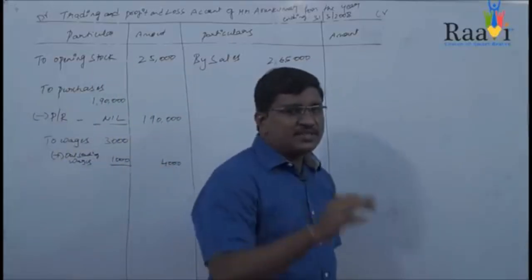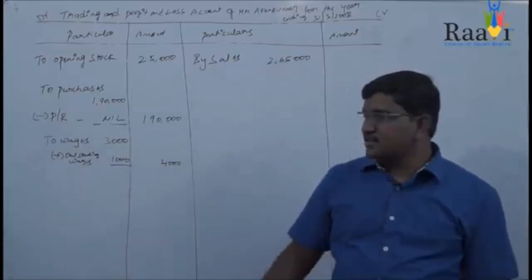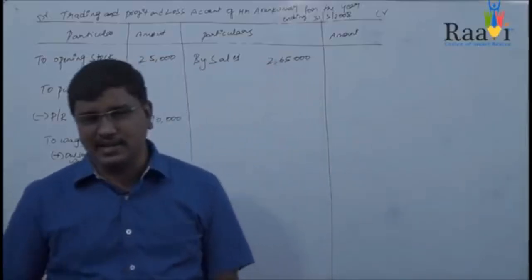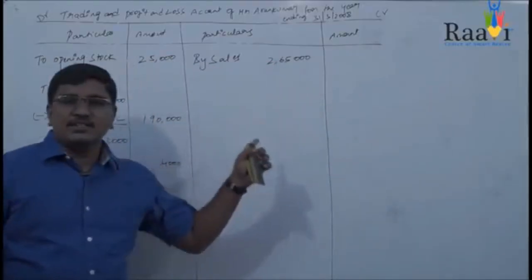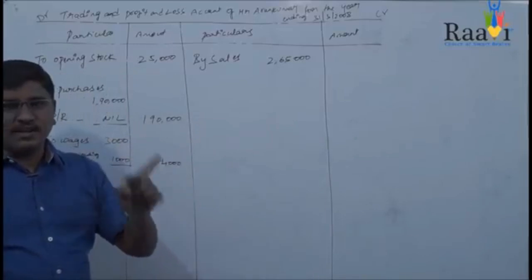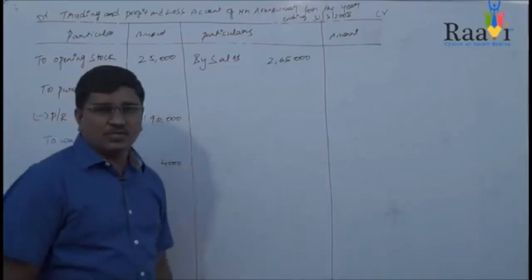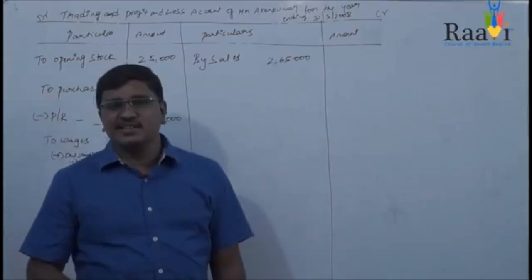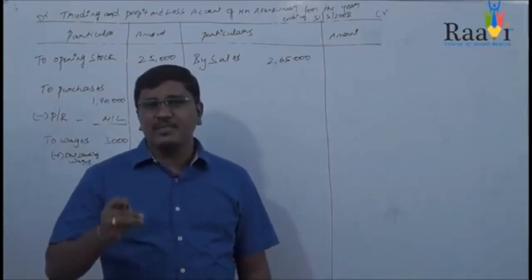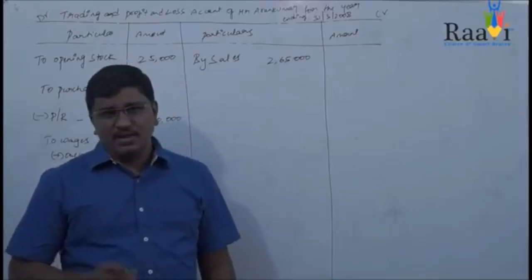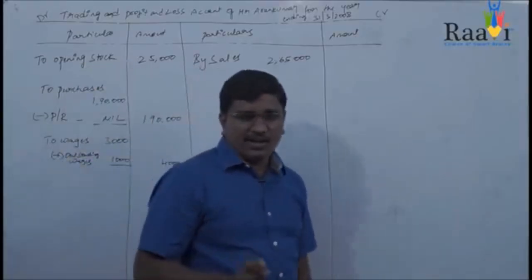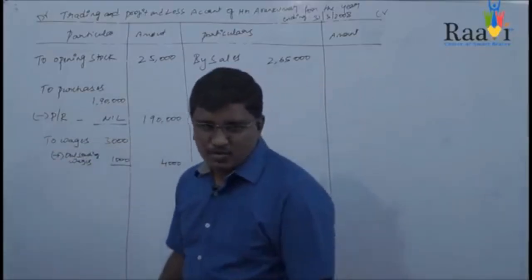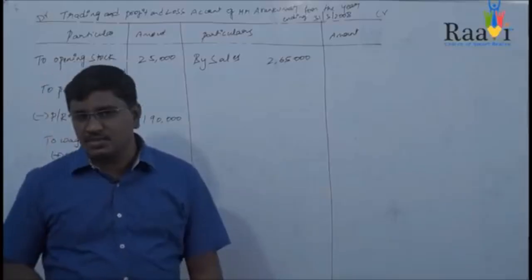From this sales we will be deducting sales returns. Sales returns can also be known as return inward, and you will find this in the debit side of your trial balance. The return inward value is 10,000.